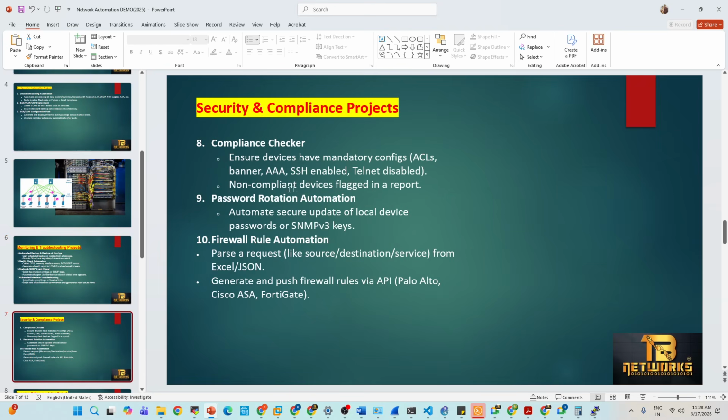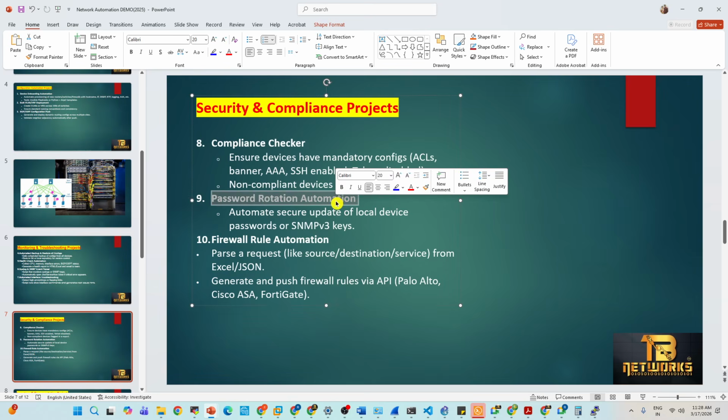Then compliance checker and password rotation. Yes, I did this project within 3 months. I completed it in all data centers when I was working at Oracle. I did a password rotation because in the real world they use TACACS and RADIUS. Once you join any company, they will give you your user credentials. By using those user credentials, you can log in to your computer, routers, switches, anywhere. To log in to your router, in a data center, it is very secure.